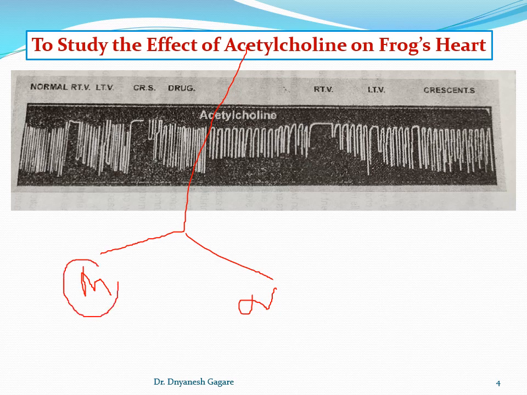Muscarinic receptors are always present on the target organ. For example, on the heart there are muscarinic receptors for acetylcholine, and they are present on the target organs, for example the heart, the smooth muscles of blood vessels, and the gland cells. Okay, there the receptors are muscarinic. Nicotinic receptors are present on autonomic ganglia, that is sympathetic ganglia and parasympathetic ganglia, then the adrenal medulla, and then the neuromuscular junction.